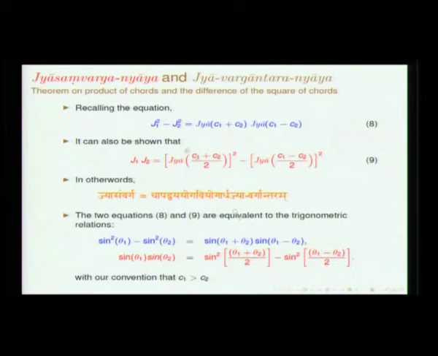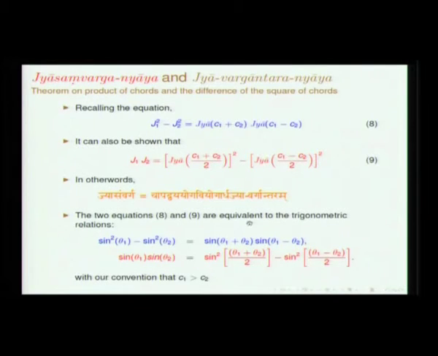So, these are the two results, which are well known in some other terminology. Here, jya is the sine and chapa is the arc length. We use theta and they use chapa, arc length. That is the difference. So, these are two known results.